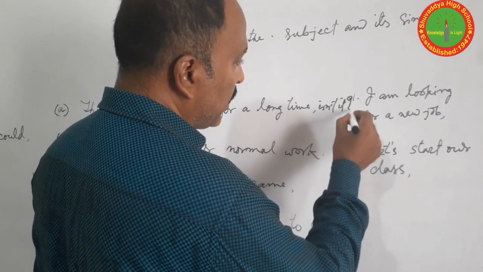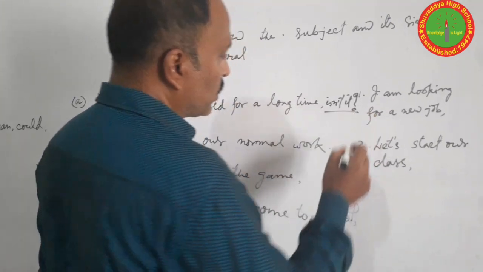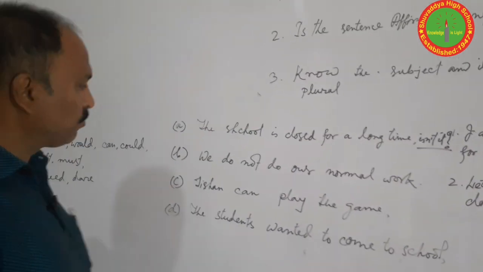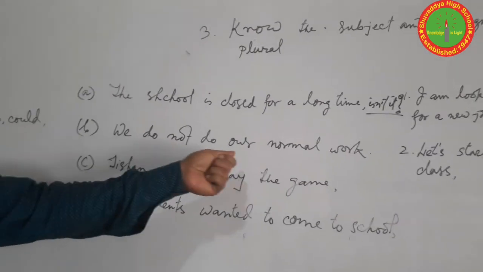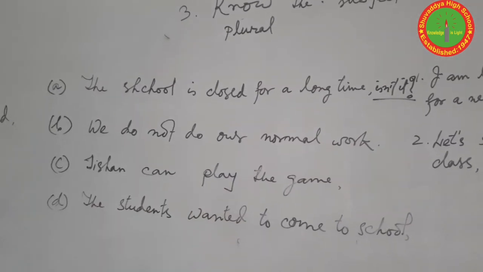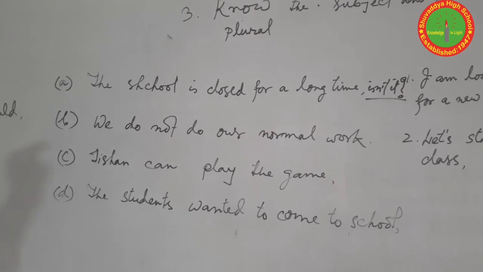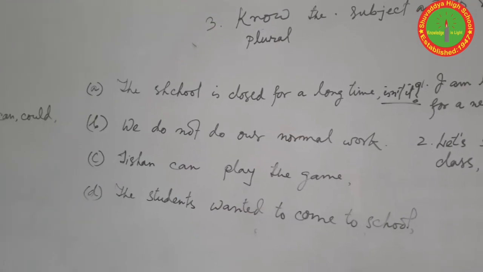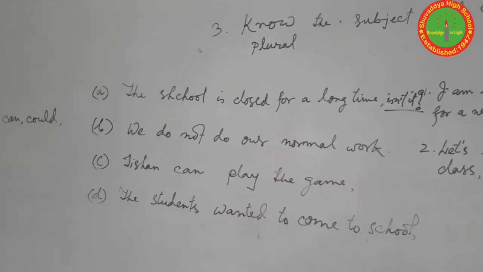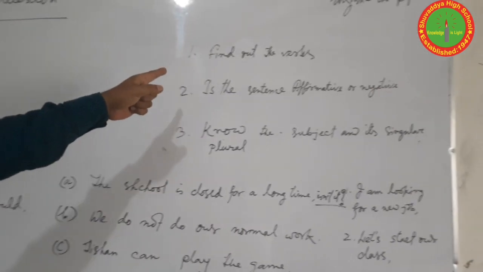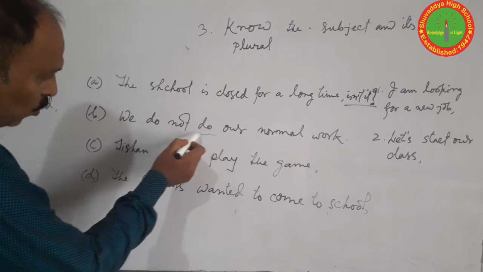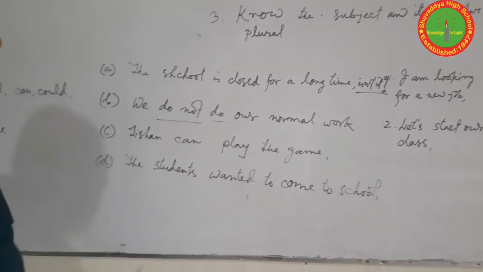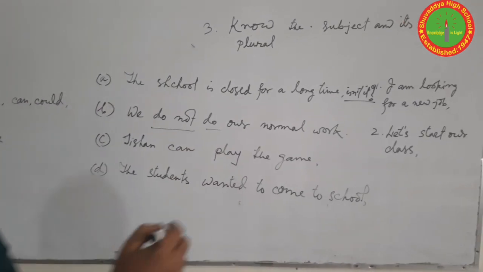And in the end you should put a question mark in this way. So question mark B, we don't do our normal work. We use our first points, we see our first points, what did they write, find out the verbs. So the verbs are there, do, and there is also auxiliary do. So you don't think anymore.